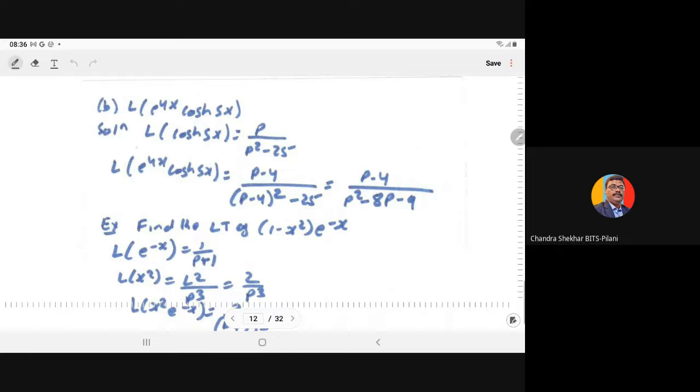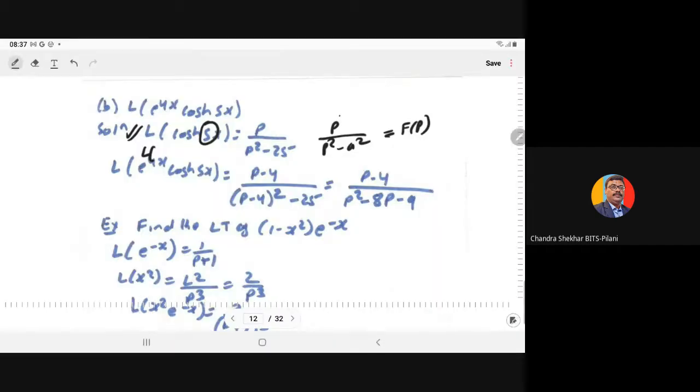We know from the previous lecture that the Laplace transform of cos hyperbolic ax is p upon p square minus a square, and a is 5, so it becomes p upon p square minus 25. This is the F(p).